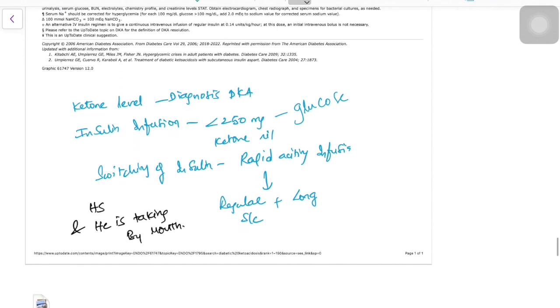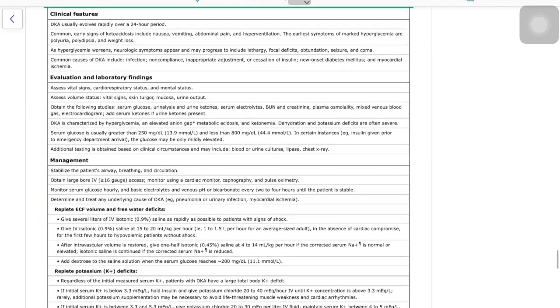Now, there is a treatment dilemma. Already the patient is diabetic, so when are you going to switch him from the infusion to regular subcutaneous insulin? One thing is, when the patient is hemodynamically stable and taking food by mouth, then stop the infusion, and start long acting insulin and regular subcutaneous insulin.